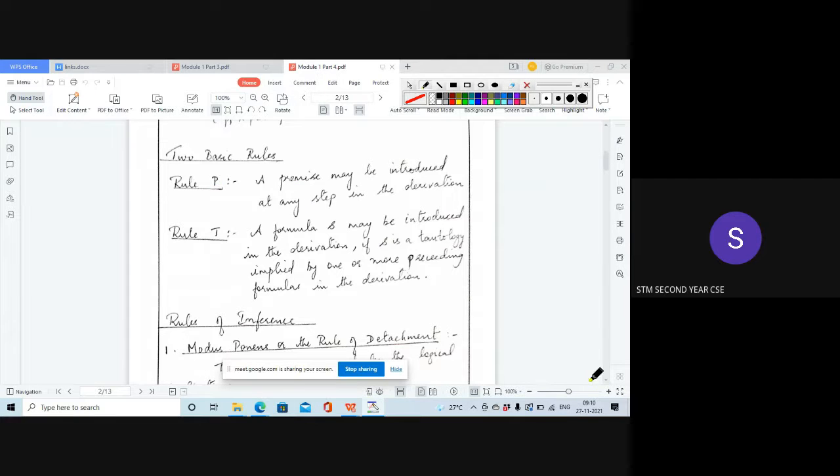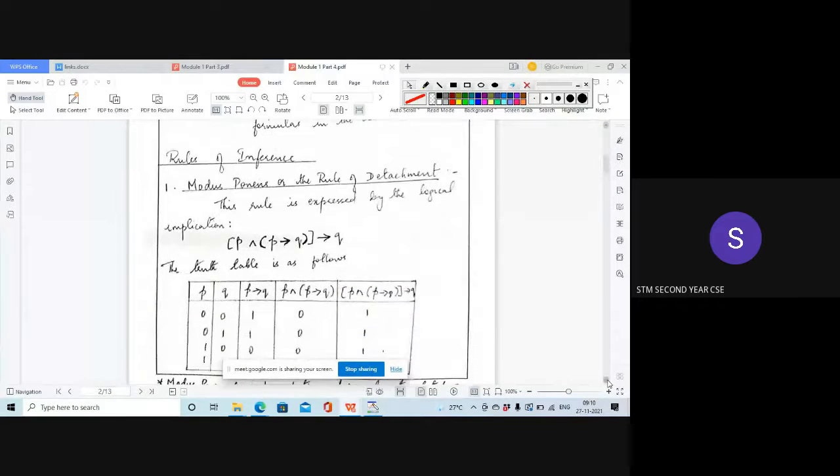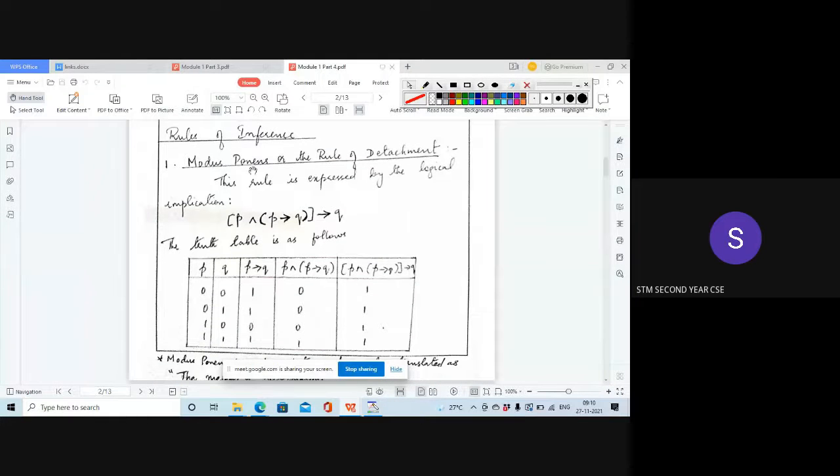Now, here we have to study around 10 rules. And the first is the rules of inference. Now we are going to study the rules of inference. Give the heading rules of inference, and we are going to study the first rule. It is called modus ponens, or the rule of detachment.